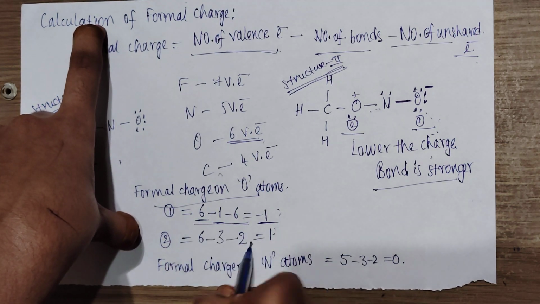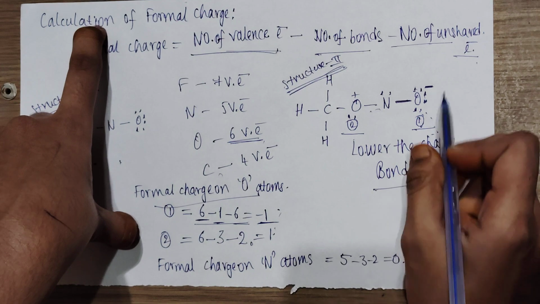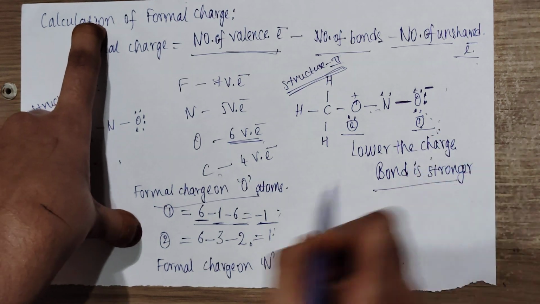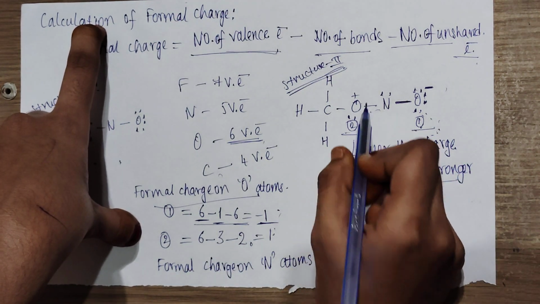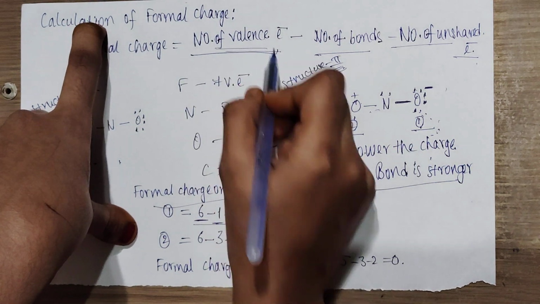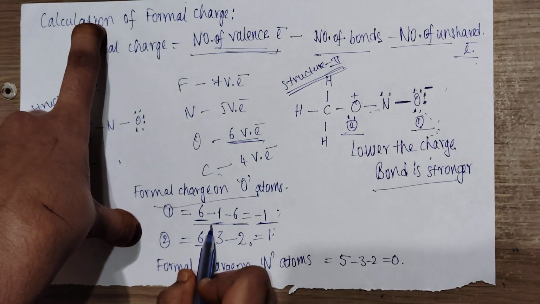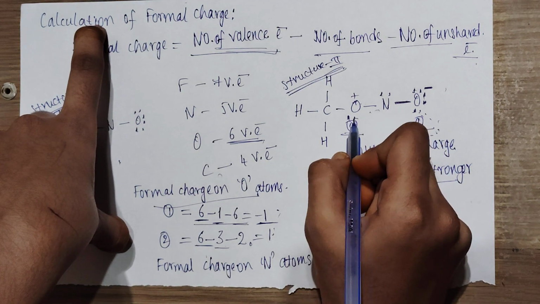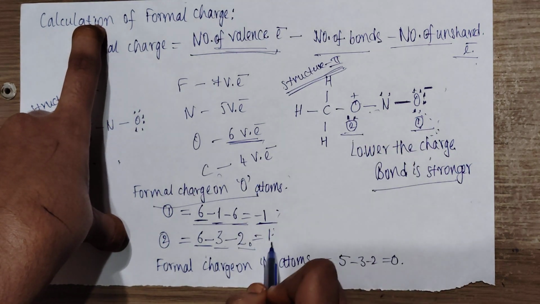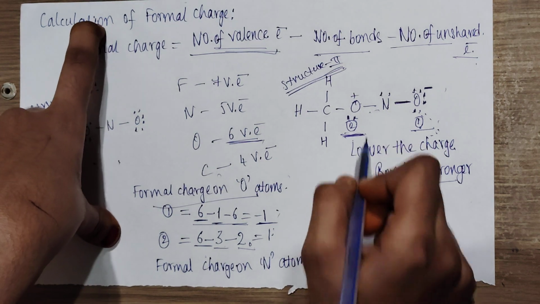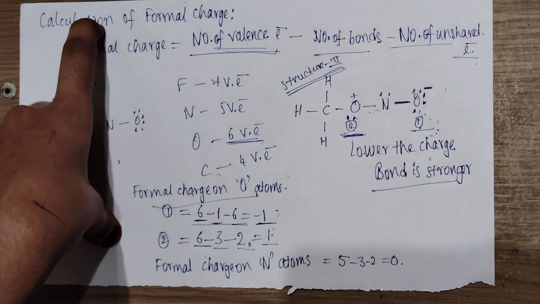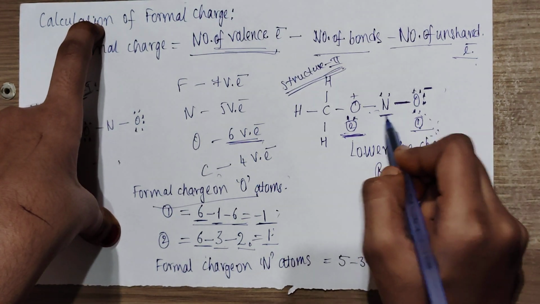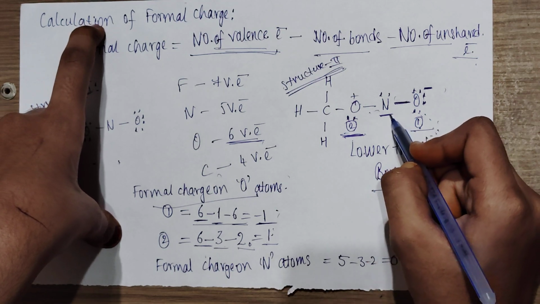The formal charge on the first oxygen is -1. For the second oxygen atom, the number of valence electrons of oxygen is 6, the number of bonds is 3, and the number of unshared electrons is 2. So the formal charge on this second oxygen atom is +1. Next, the formal charge on the nitrogen atom.